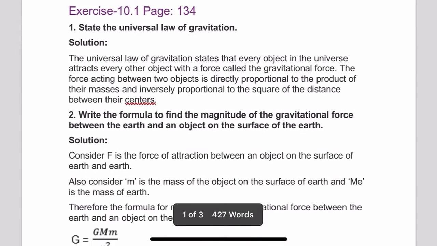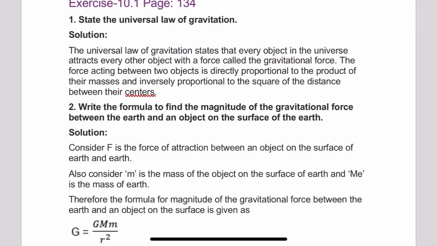Now second question is that we have to write the formula to find the magnitude of the gravitation force between the earth and an object on the surface of the earth. So first object is earth and second object is another object which is on the surface of earth.